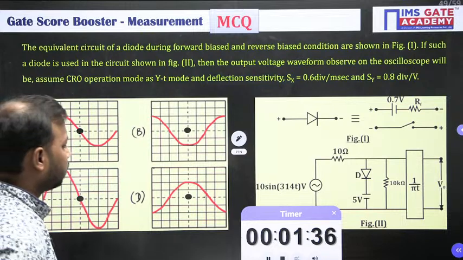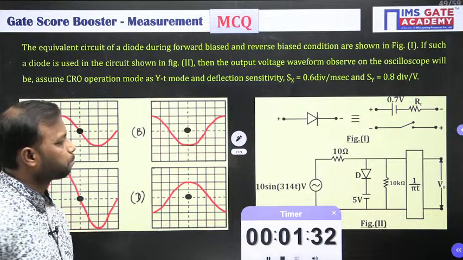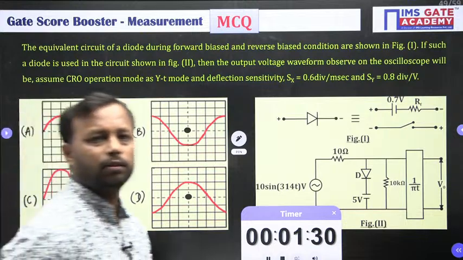Do it fast. 1.5 minutes remaining. If you need more time, please do let me know.